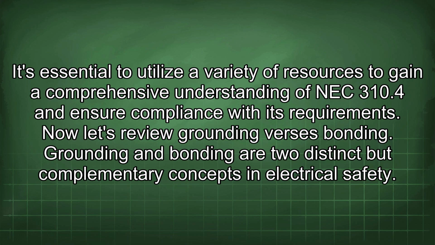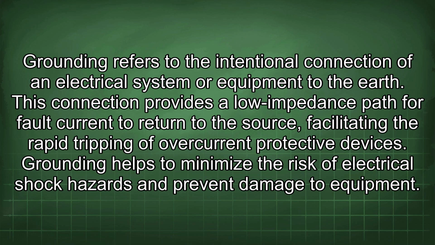Now let's review grounding versus bonding. Grounding and bonding are two distinct but complementary concepts in electrical safety. Grounding refers to the intentional connection of an electrical system or equipment to the earth. This connection provides a low impedance path for fault current to return to the source, facilitating the rapid tripping of overcurrent protective devices. Grounding helps to minimize the risk of electrical shock hazards and prevent damage to equipment.